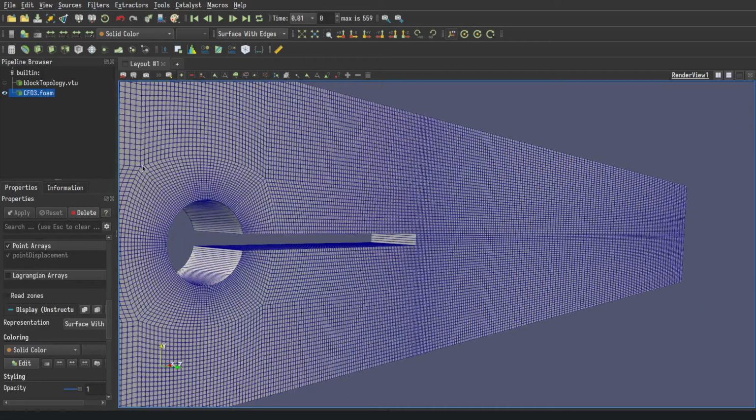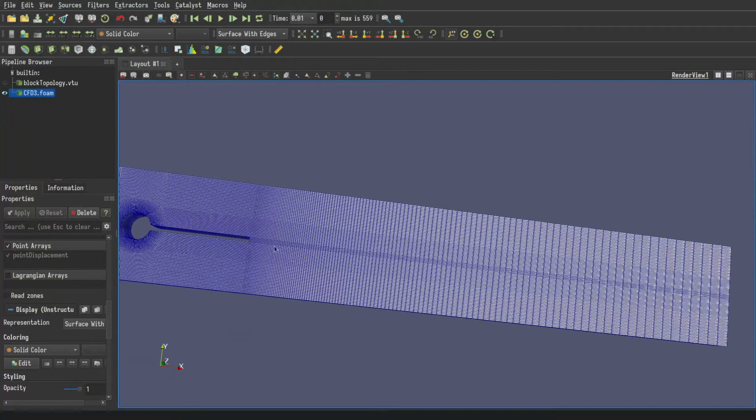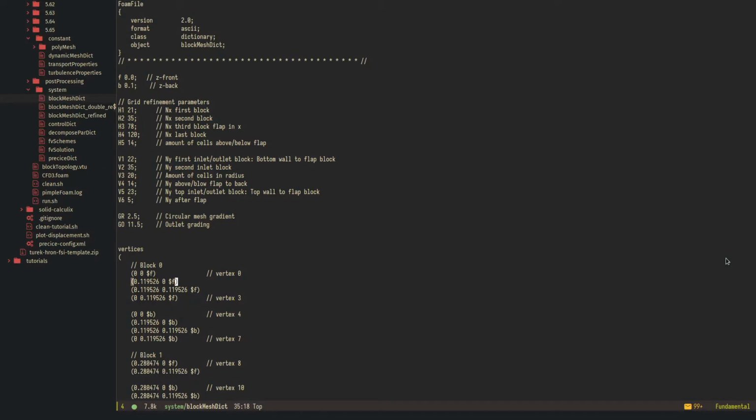So you see the block boundaries here are curved, that's one, and you see now the boundaries here are curved boundaries as well. So when I look at this mesh, this looks pretty nice. You see that in this block there's a strong gradation. So from here where the block starts to here, the cells grow in size, and that is what this outlet grading gives you.